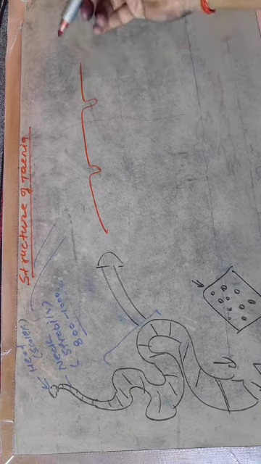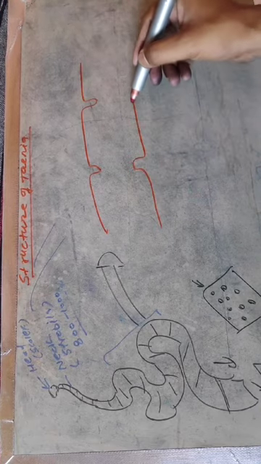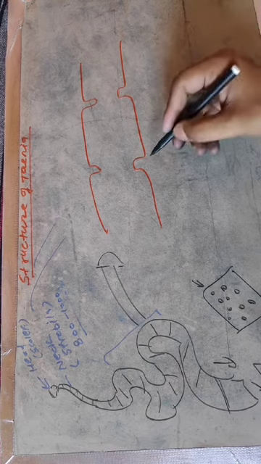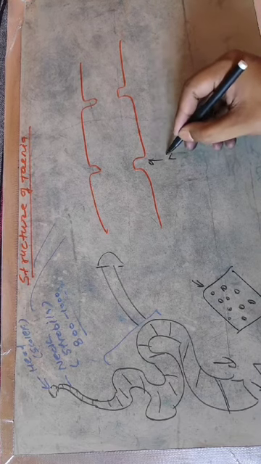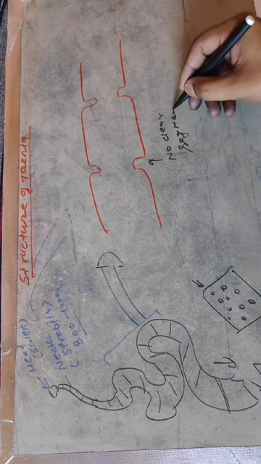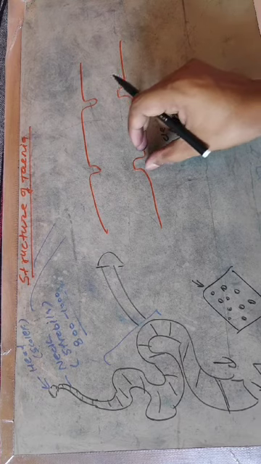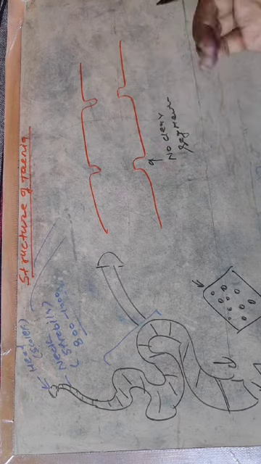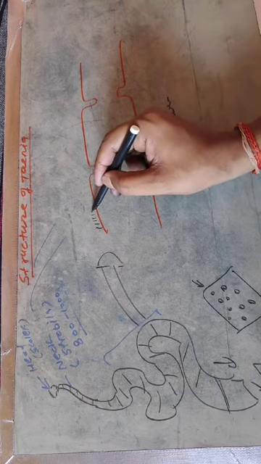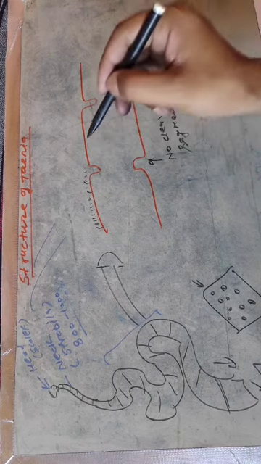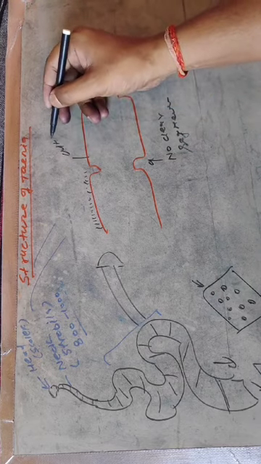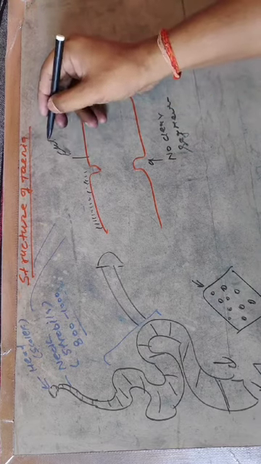The body does not have a clear segmentation. No clear segments are found, but it has a false segmentation, and the body is covered by a very special cuticular surface.